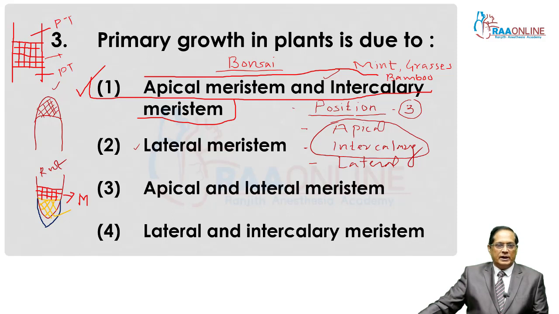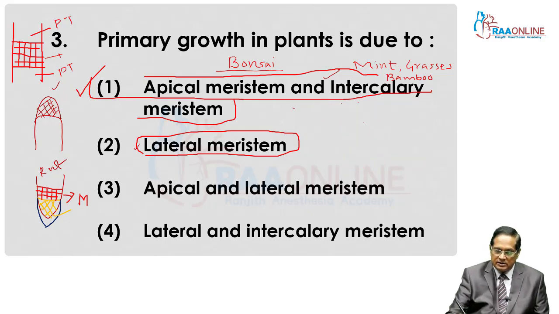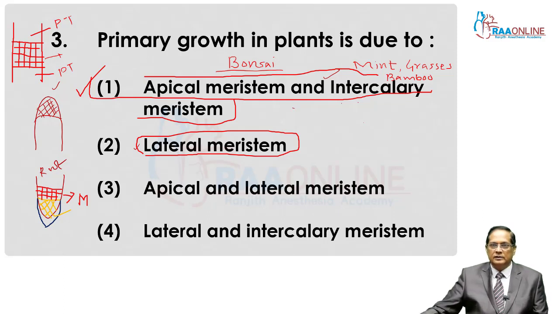What about the lateral meristem? Now come to the lateral meristem. As the word suggests, lateral meristem is located laterally in the plant body. If we cut a particular plant and take the transverse section of it, this is the transverse section of that plant.